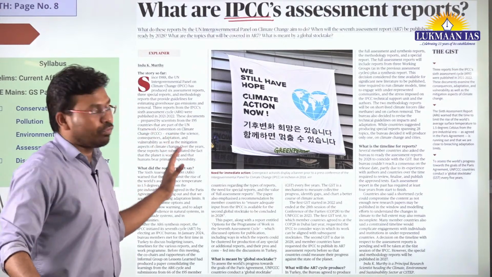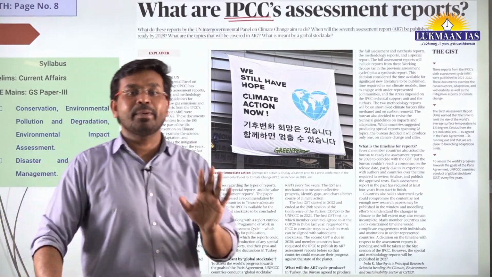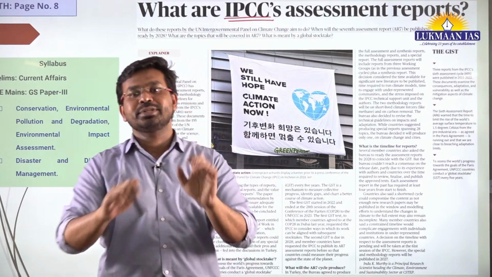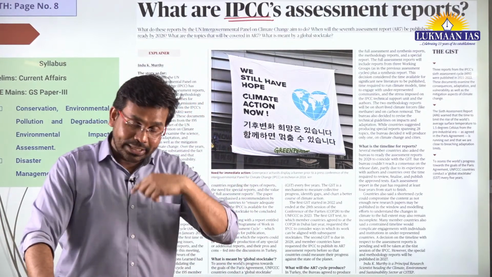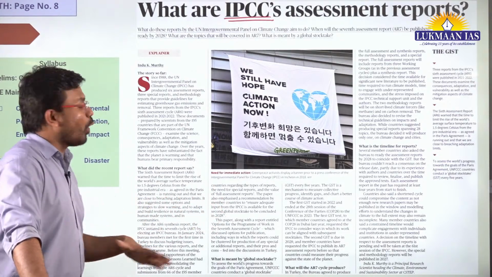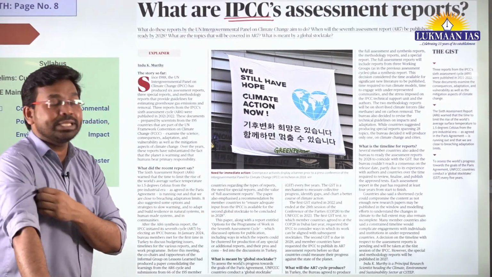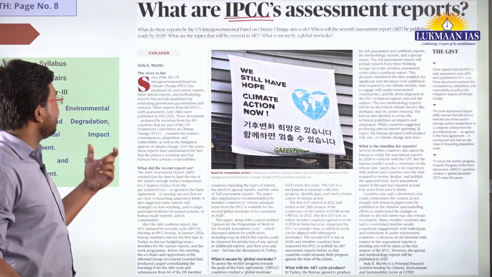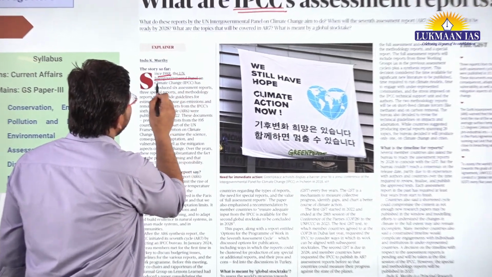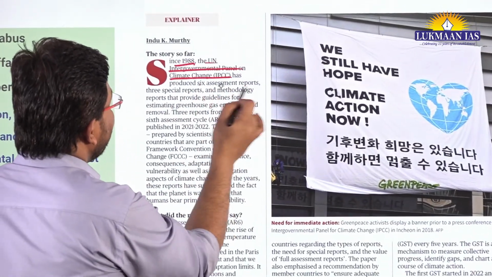So basically, so far IPCC has come up with 6 assessment reports. How many reports? 6 assessment reports it has already come up with. Now it is going to come up with the 7th assessment report, right? So in all those 6 assessment reports, what have they talked about? Since 1988, the United Nations Intergovernmental Panel on Climate Change has produced 6 reports.